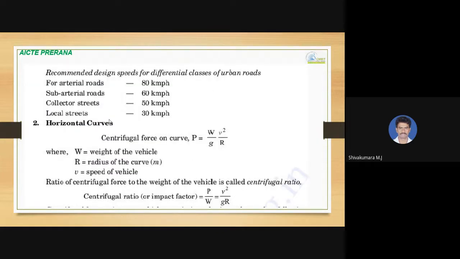Recommended design speed for different classes of urban roads is 80 km per hour for arterial roads, 60 for sub-arterial, 50 for collector streets, and 30 kmph for local streets.